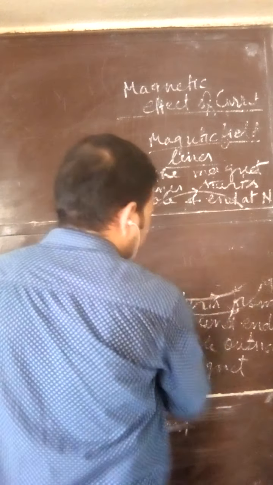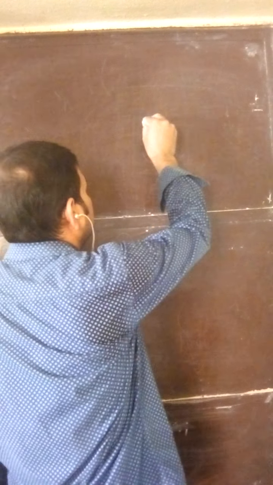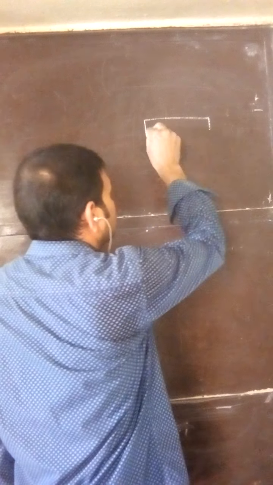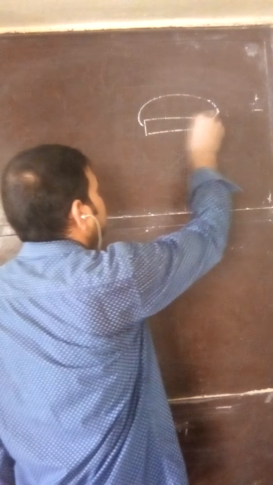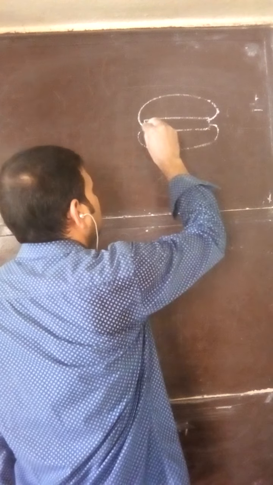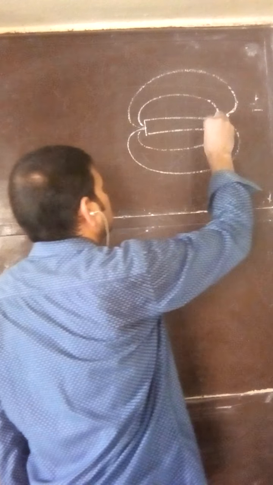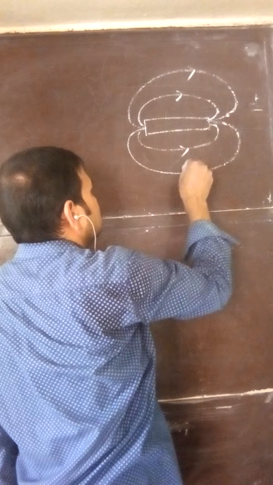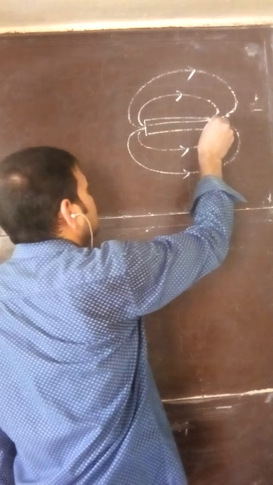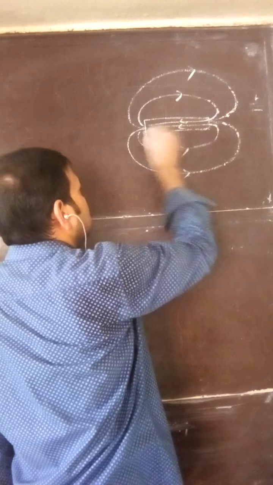Second property. Just now we have drawn the magnetic field lines. I am drawing the same thing. Then we will discuss the second property. This was north pole, this was south pole.